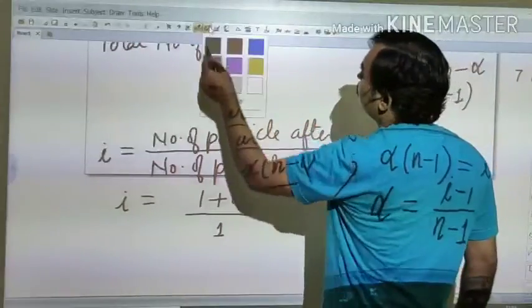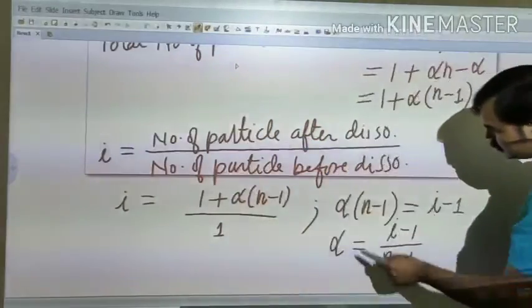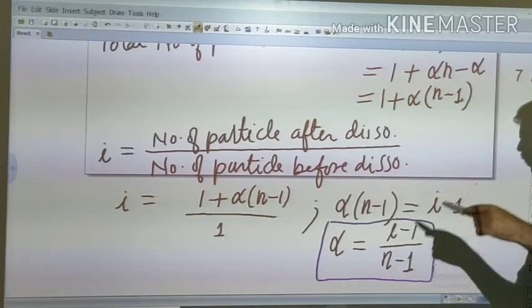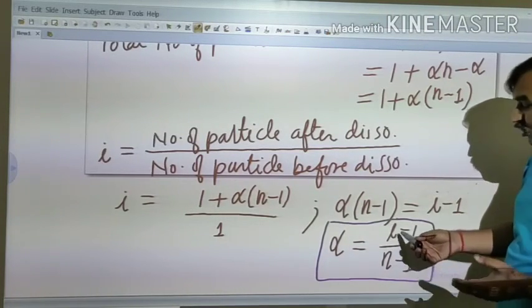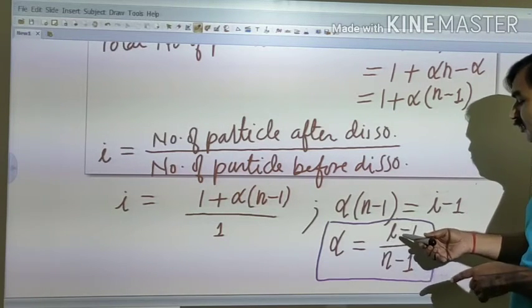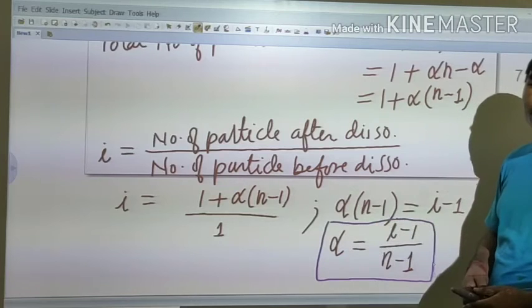So by this formula, if we know alpha, we can find the value of i, and if we know i, we can find the value of alpha.